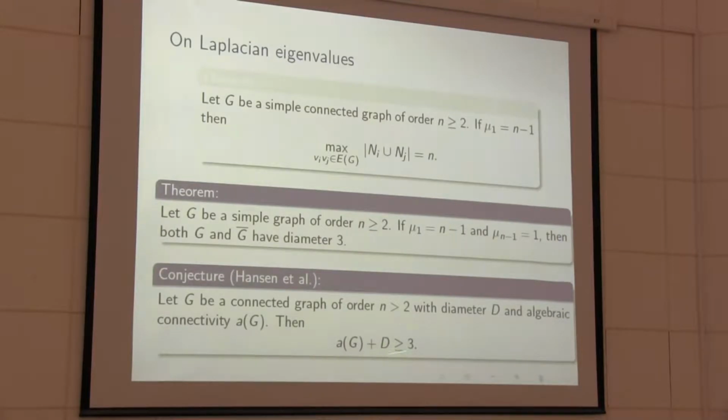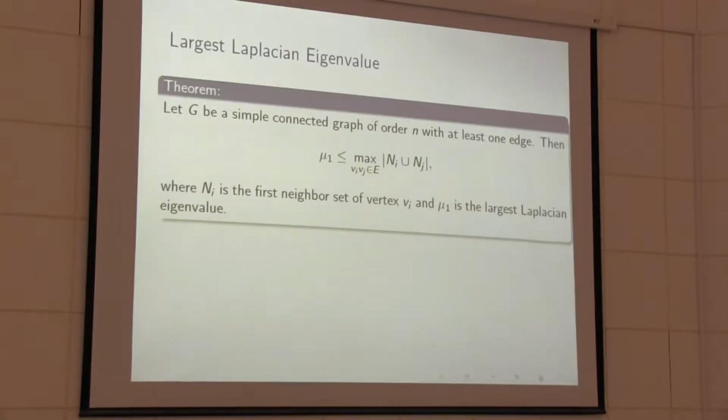Basically, the conjecture is very simple, because when D is greater than or equal to 3, it automatically holds. The only interesting case is when the graph diameter is 2. When the graph diameter is 1, the graph is complete, and for a complete graph the algebraic connectivity is n, so it also holds. We are interested only in graphs of diameter 2. I will show the proof, but all three results depend on one result, so first I want to give the proof of this.